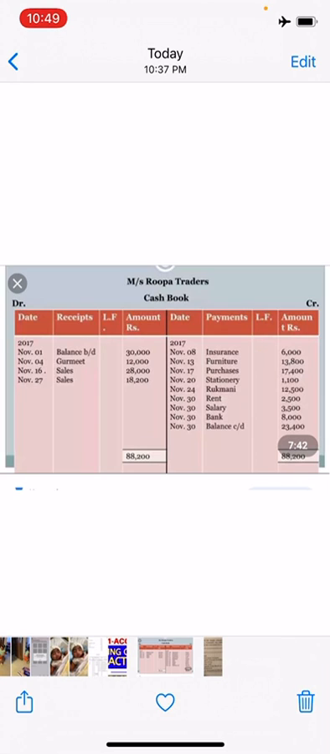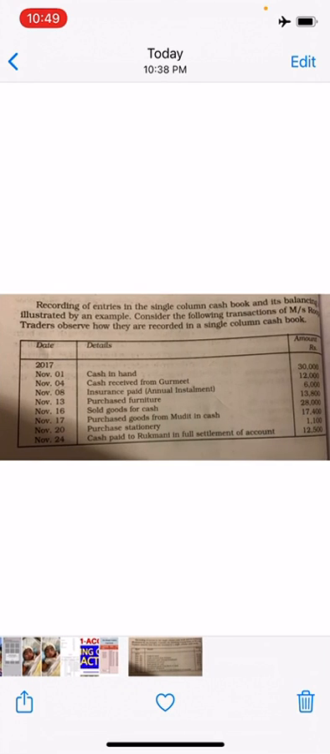There is one sum in your textbook, page number 100. This is the question there. As you all know how to post now, I will just explain it directly in this video. As you all know how to post in your ledger, in the same way you have to post in your cash book.